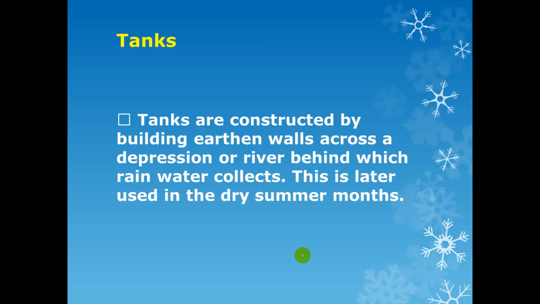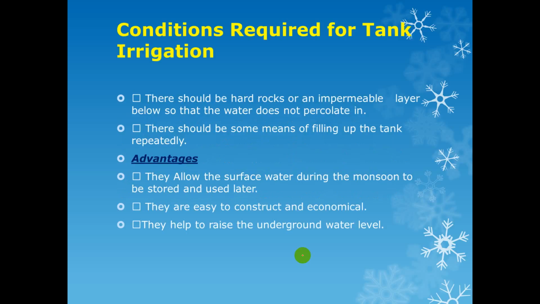Tanks are constructed by building an earthen wall across a depression or river, behind which rainwater collects. This is later used in the dry summer months. What are the conditions required for tank irrigation? There should be hard rock and an impermeable layer below so that the water does not percolate in. And there should be some means of filling up the tank repeatedly.